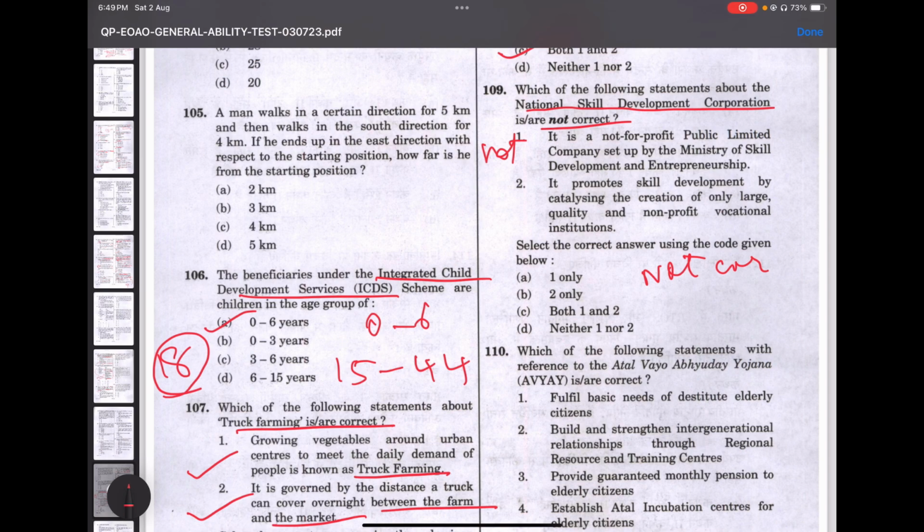If you could see, it is a not-for-profit, it is not correct. And it promotes skill development, this is also not correct. So the option is 1 and 2. Because the National Skill Development Corporation is a not-for-profit public limited company incorporated on July 31, 2008. It was set up by the Ministry of Finance as a public-private partnership model.